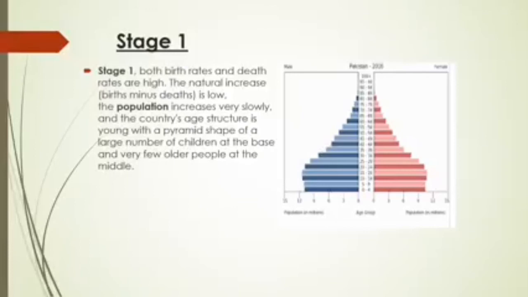Here it is in the pyramid diagram showing the age group in the middle, then male and female, and then the percentage of population. In stage 1 birth rate and death rate are high, the natural increase is low, the population increases very slowly, and the country's age structure is young with the pyramid shape of a large number of children at the base and a few older people in the middle. And look, there are very few old age people as well.